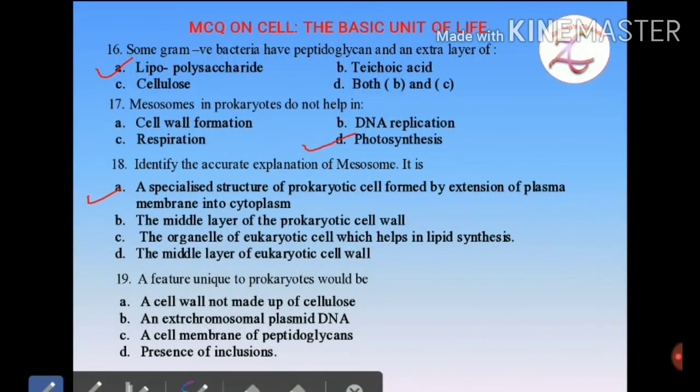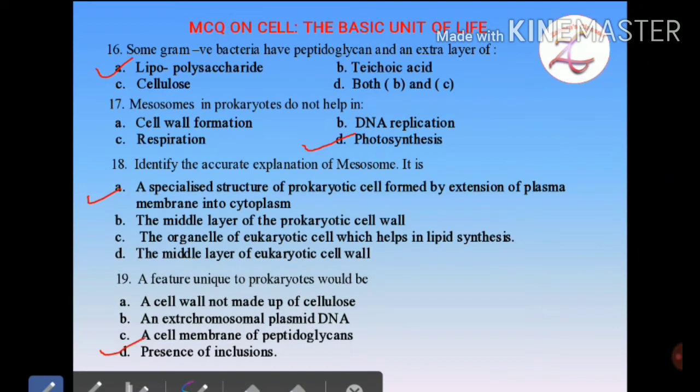On to the next question: a feature unique to prokaryotes would be. Now here the options are a cell wall not made up of cellulose, an extra chromosomal plasmid DNA, a cell membrane of peptidoglycans, or the presence of inclusions. So students, here I would like to clear some of your basic aspects. The option here is neither A nor B nor C. The correct option here is D, that is presence of inclusions.